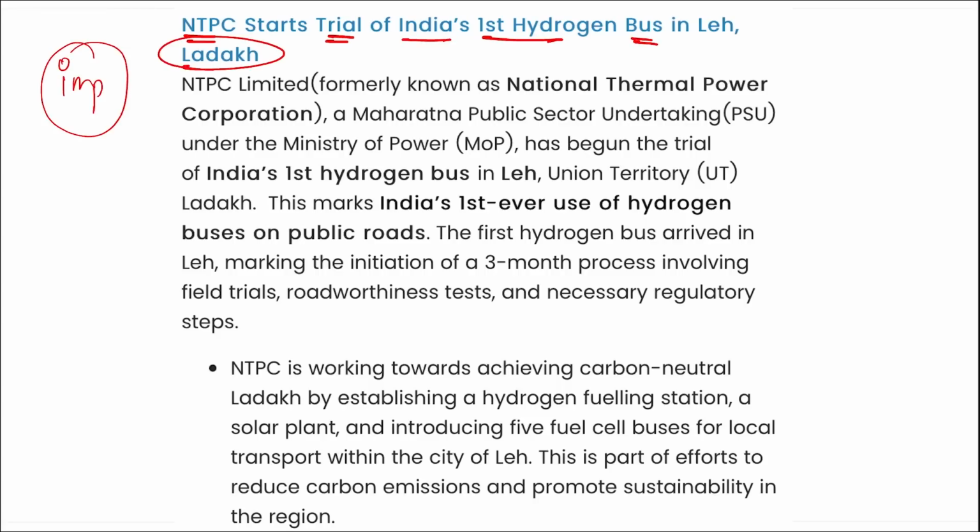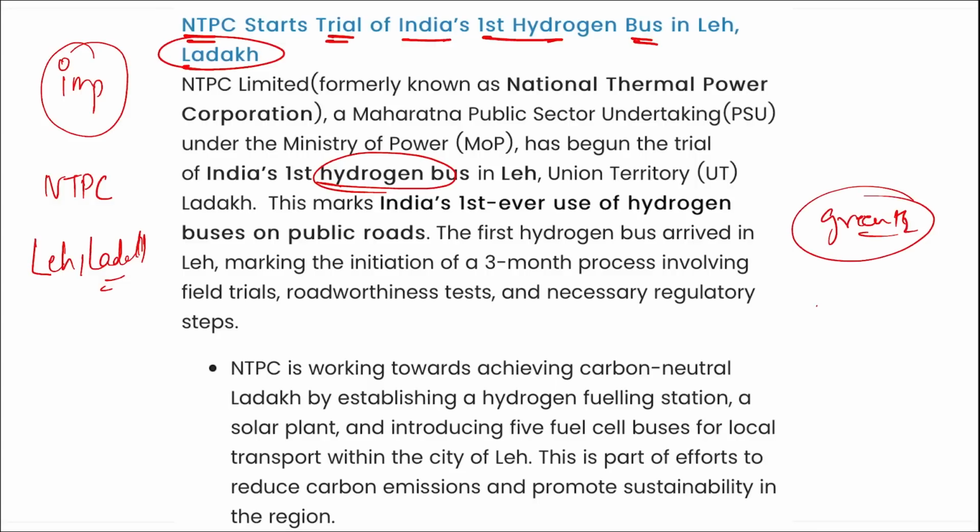Which organization started the trial of India's first hydrogen bus in Leh Ladakh? NTPC. NTPC started the trial of the first hydrogen bus in Leh Ladakh. Right, and it is a hydrogen bus, so it will be working on green hydrogen, and this is to promote the green hydrogen mission of India at a larger scale.